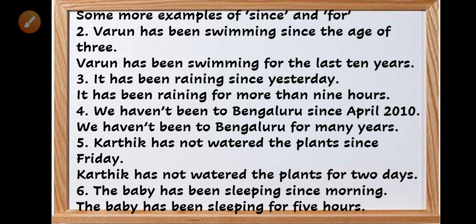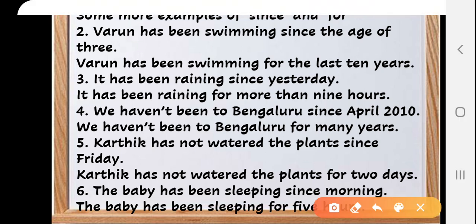Some more examples of since and for. This is your exercise G from the grammar book, which will clear the use of since and for. Varun has been swimming since the age of 3. The sentence will change to use for. Varun has been swimming for the last 10 years.